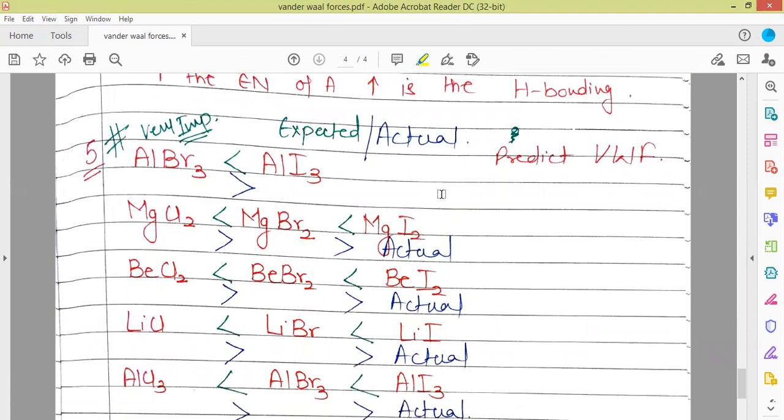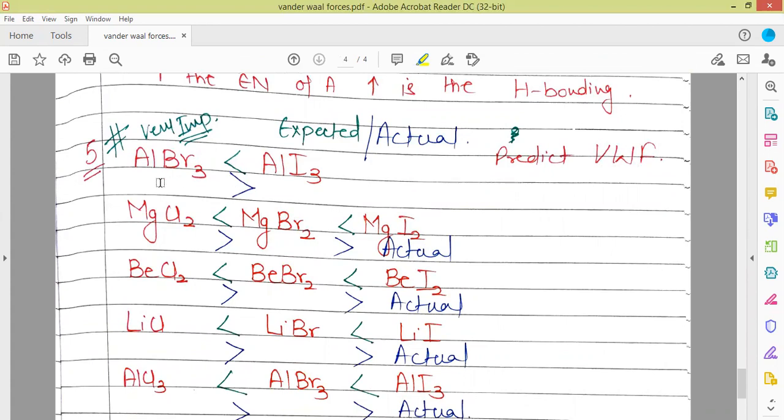Next, we have some cases of halides of metals. In green color, I have mentioned the expected trend, and the actual trend has been mentioned in blue color. We have to predict the order of the strength of van der Waals forces for these.